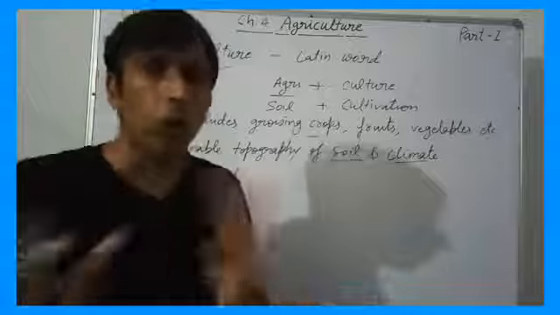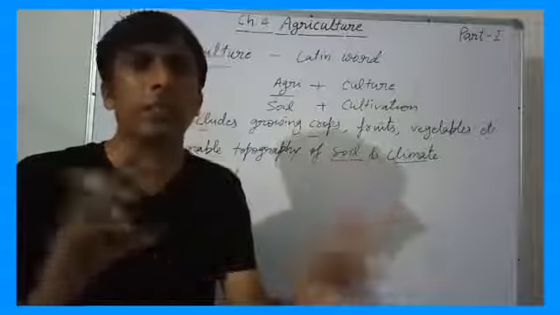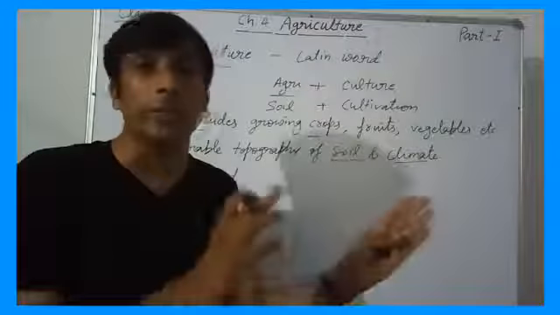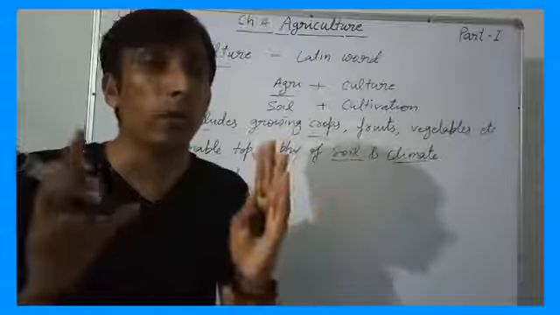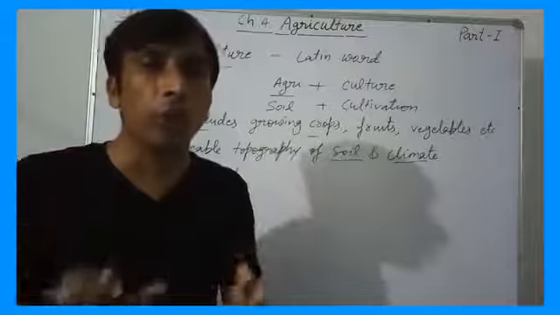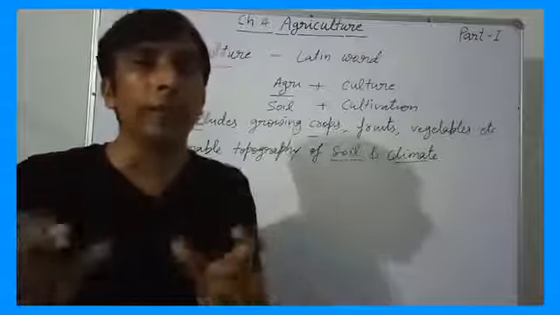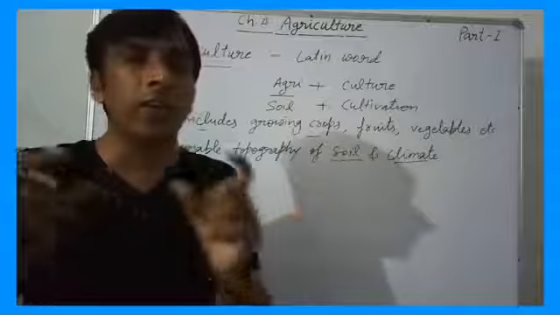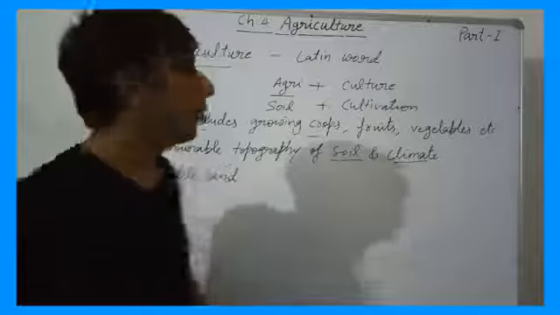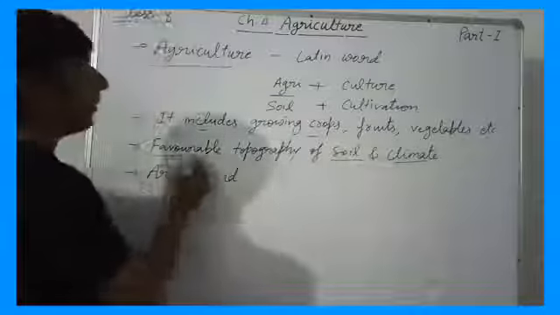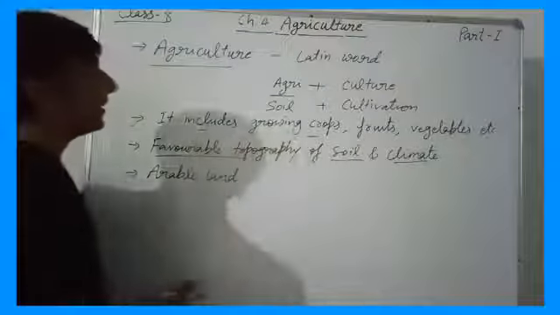So for every crop, different kinds of climate and soil are required. For example, one more example, cotton. For cotton, black soil is very important. Black soil is very favorable for the cotton crop. So in this way, favorable conditions are very necessary, topography of soil and climate.